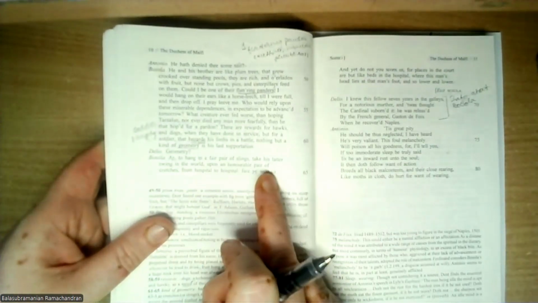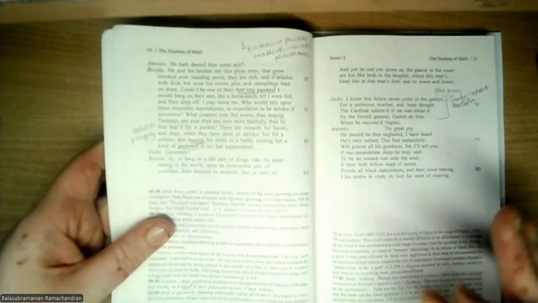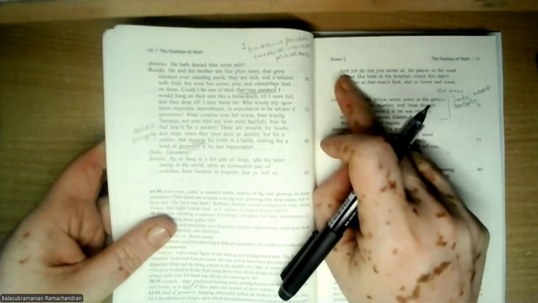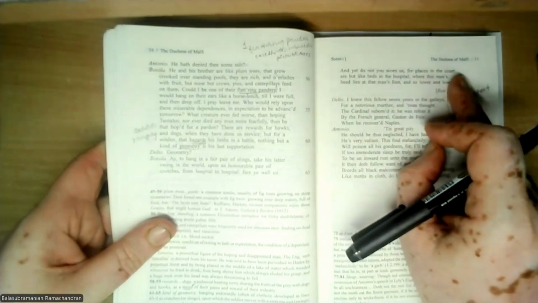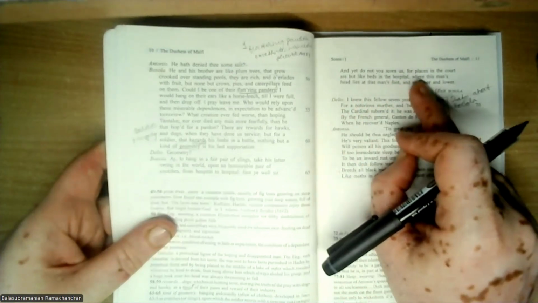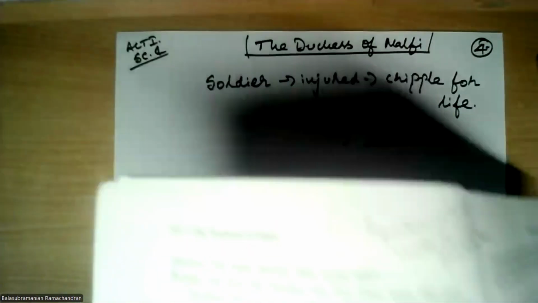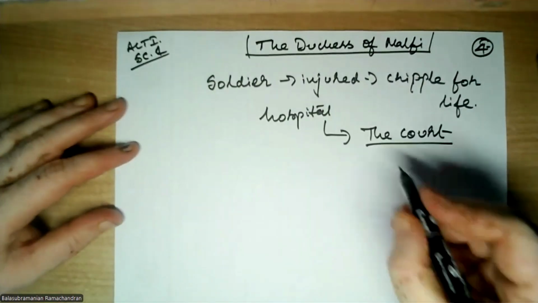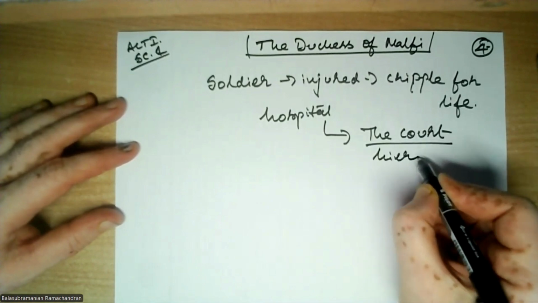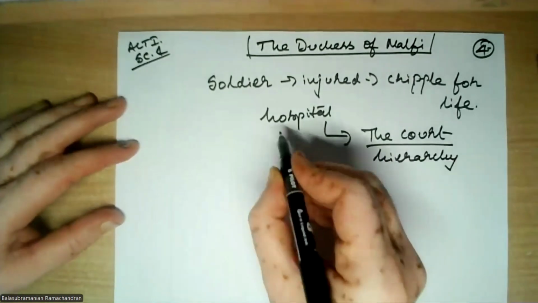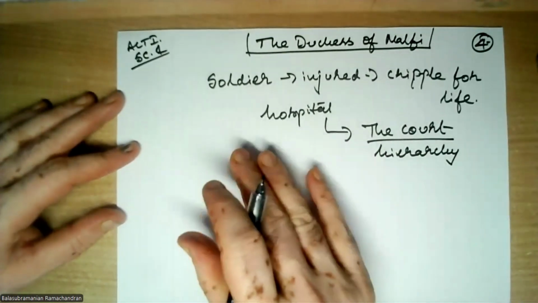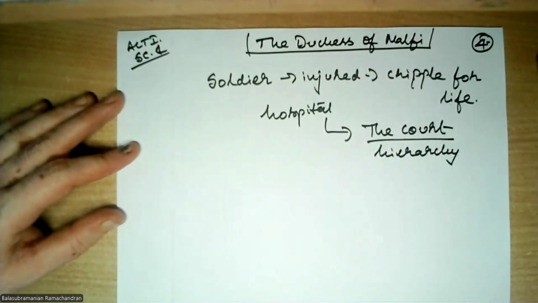Upon an honorable pair of crutches from hospital to hospital. So the soldier who is injured has to lead such a life. And yet, do not use corners for places in the court, or but like beds in the hospital, where this man's head lies at the other man's foot, and so lower and lower. Just as in a court there is a hierarchy, similarly in a hospital, one person's foot will be where another person's head will be.